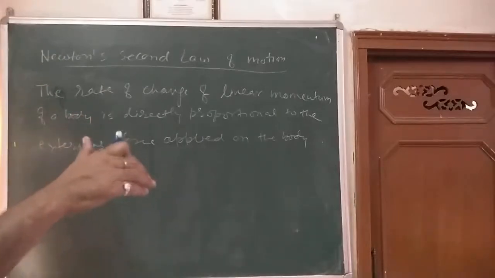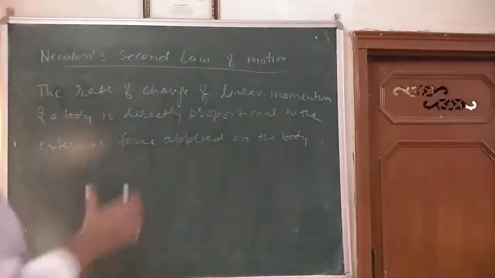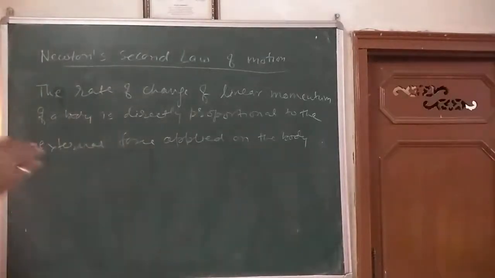The effect will be seen in the direction in which the force is applied. So the rate of change of linear momentum of a body is directly proportional to the external force applied on the body. Is it clear?